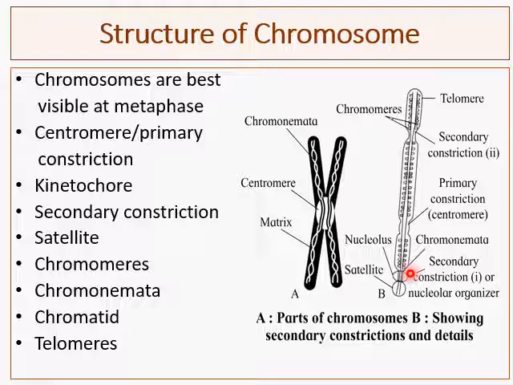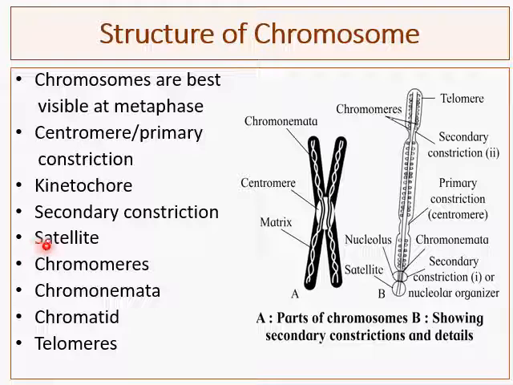NOR stands for nucleolar organizer region. While secondary constriction 2 shows the SAT body. So what is the SAT body? The SAT body is nothing but the satellite region of the secondary constriction. So the satellite region is present near the secondary constriction.